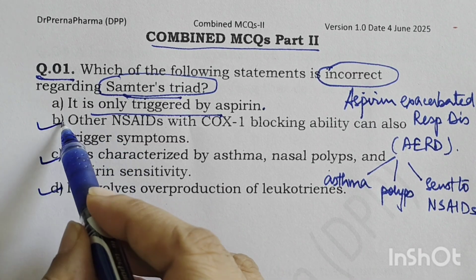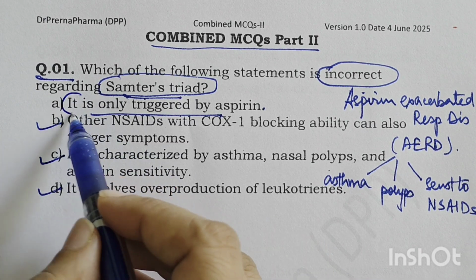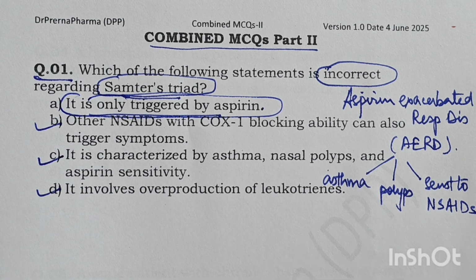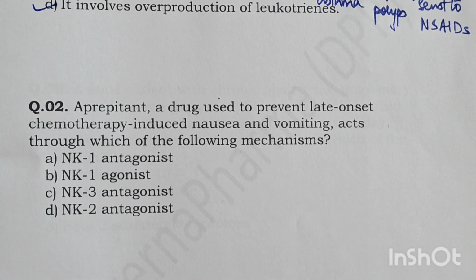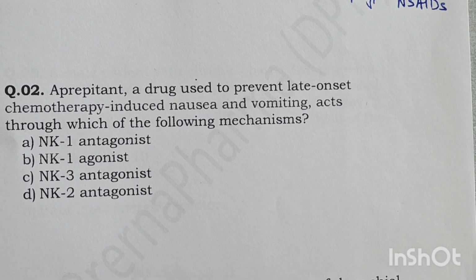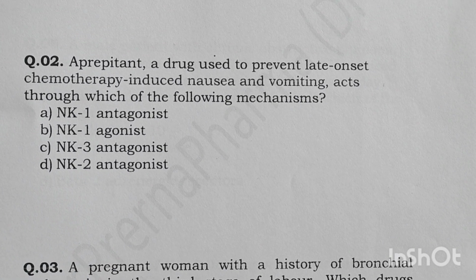Yes, other NSAIDs can also produce these symptoms. Yes, and it is only triggered by aspirin. So this is the wrong answer here. So the answer which we have to mark, as they're asking incorrect, is this. Next, aprepitant, a drug which is used to prevent late onset